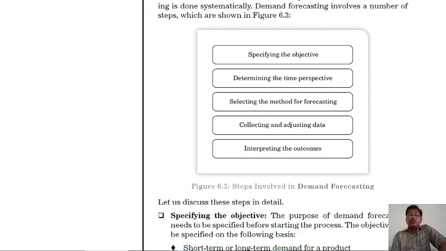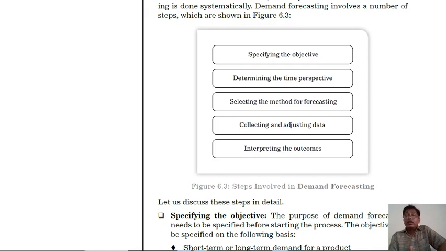So in the table: specifying the objective is the most important. Determining the time perspective: which time is more important, very short or long? The time determines how to decide the demand.